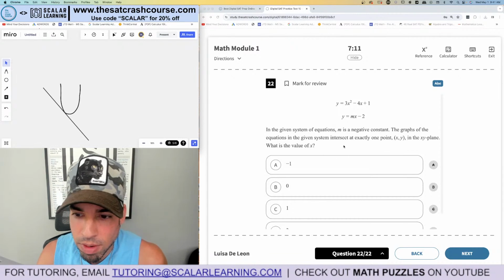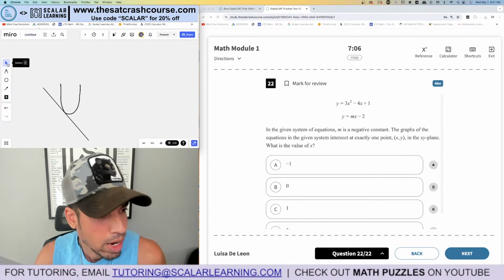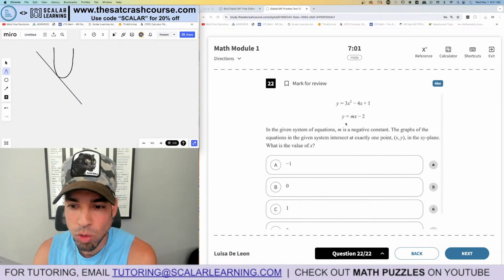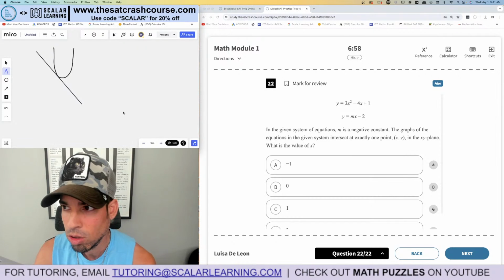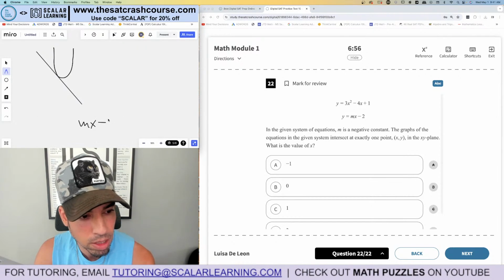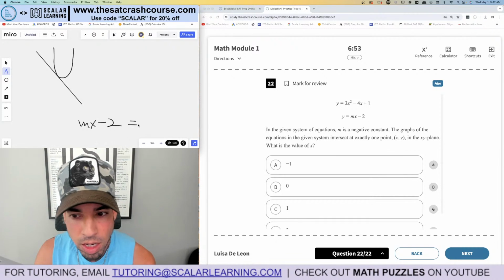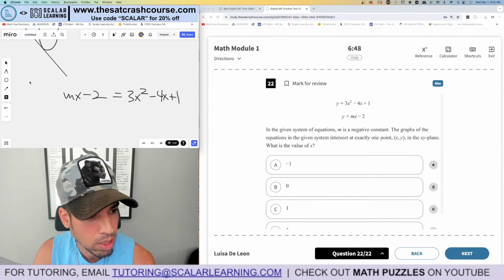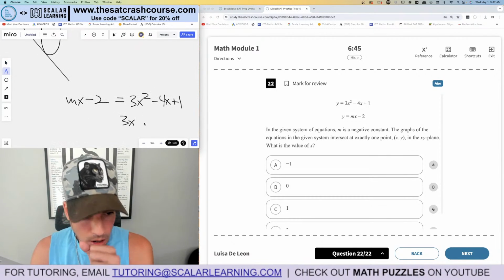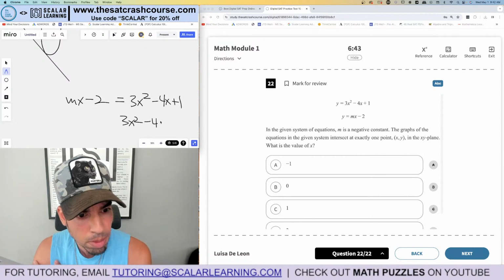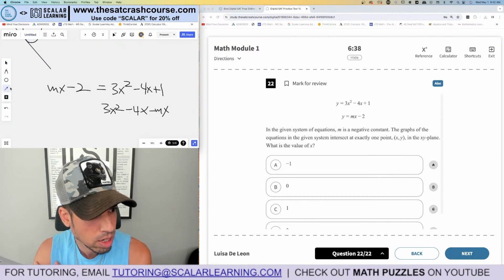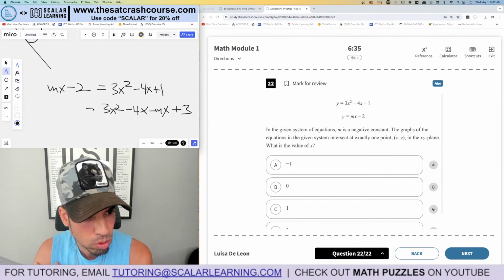And in the xy plane, what is the value of x? So we want to solve for x at the intersection point. All right, so let's check this out. First, I'm going to set these equal to each other and do a little substitution. So we've got mx minus 2, which equals y. I'm going to plug it into that y equals 3x squared minus 4x plus 1, and then set everything equal to 0. So I got 3x squared minus 4x minus mx. I can't combine those because of the m. And then add 2 to that side, that's plus 3. All right, so this equals 0.